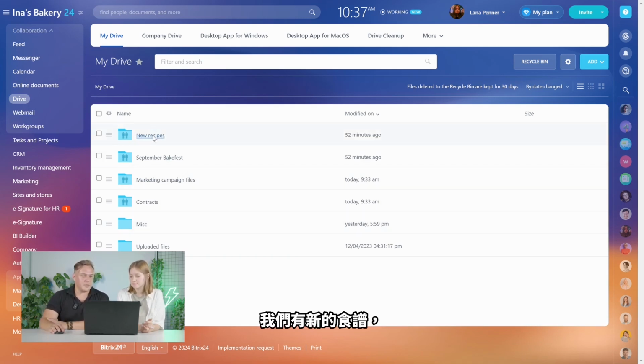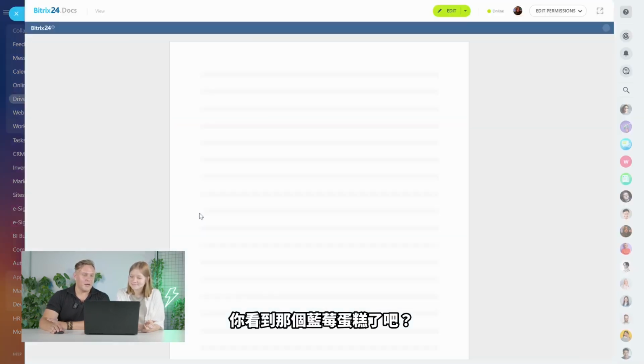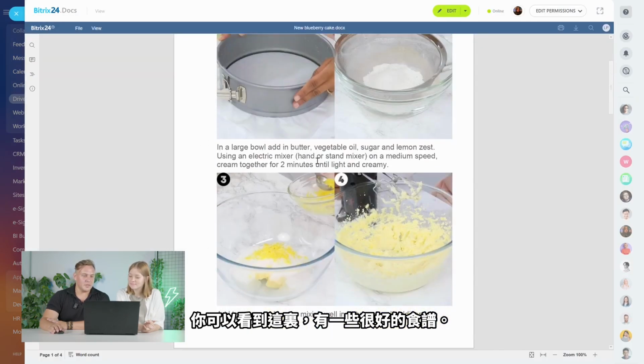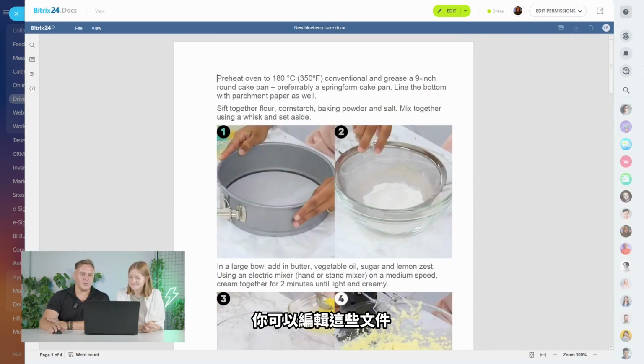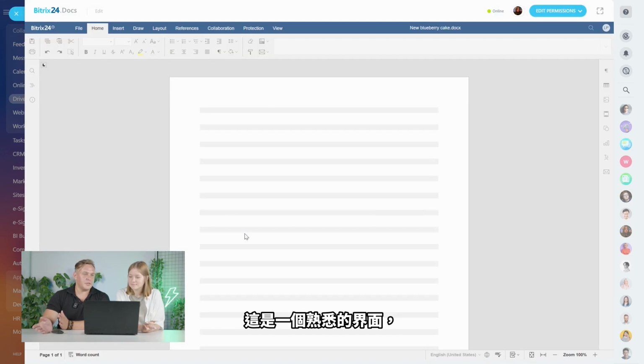We have new recipes, right? So Lena here, for some reason, has new recipes. Well, it's in his bakery, so of course you can imagine. We might try those. You see that blueberry cake, right? It's a text document, and you can see there's some nice recipe here. So you can edit this document, right? And it's a familiar interface, nothing new here.